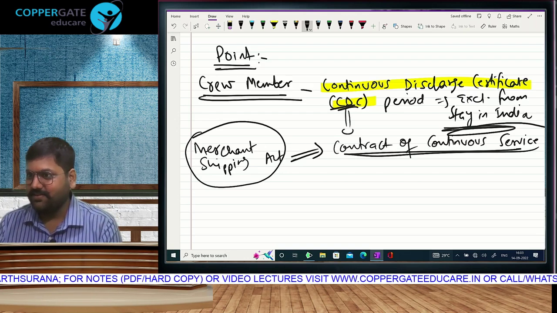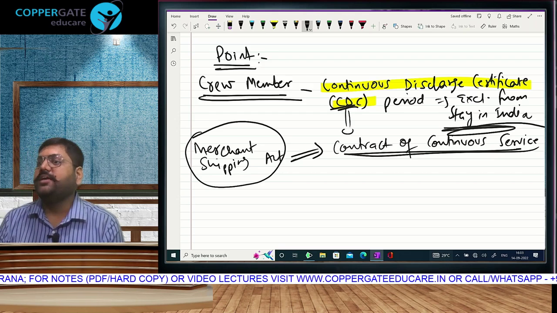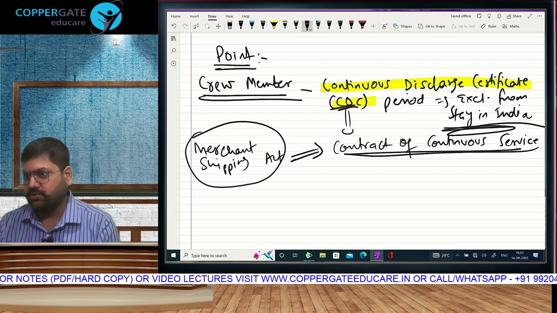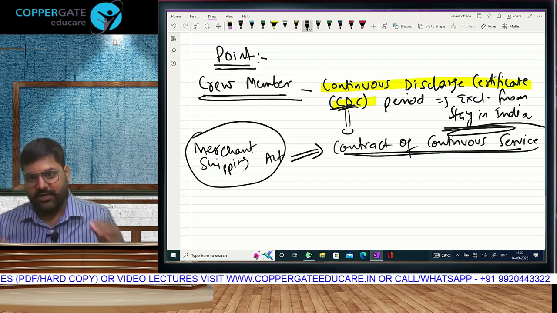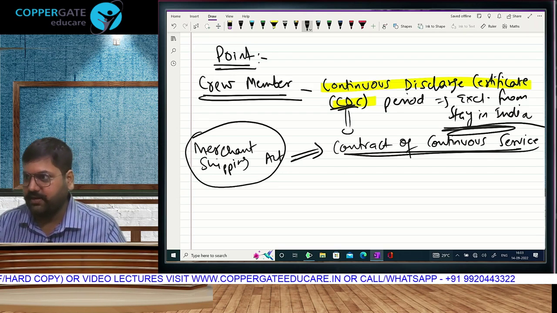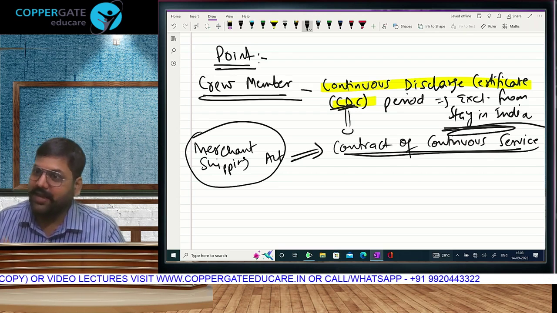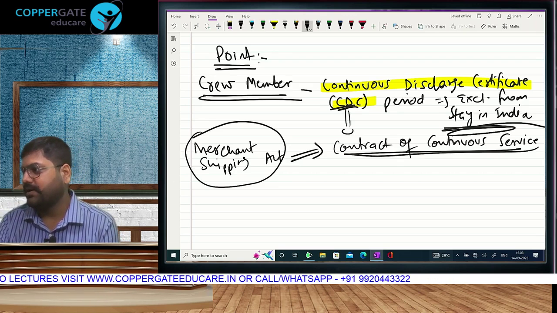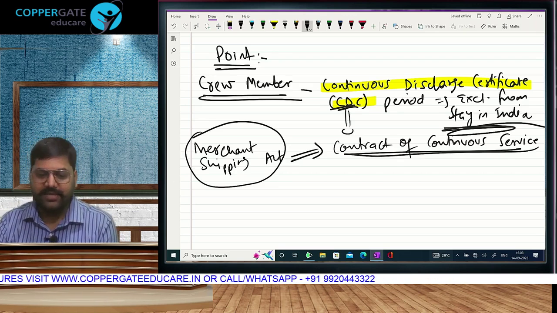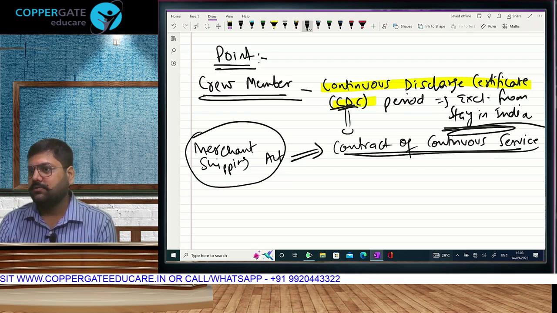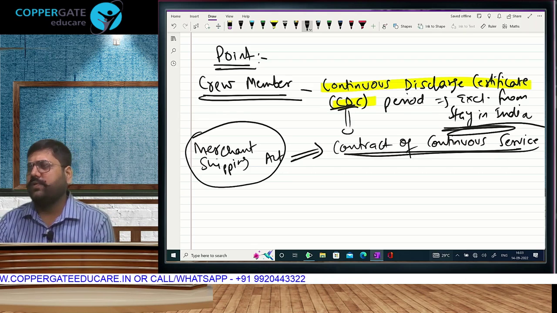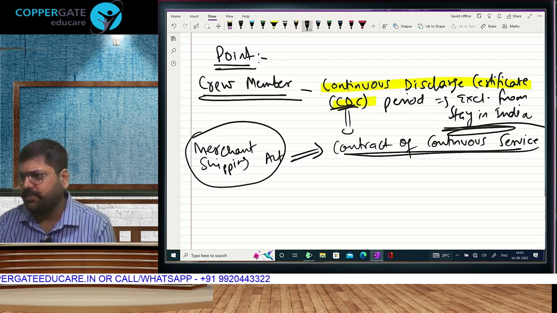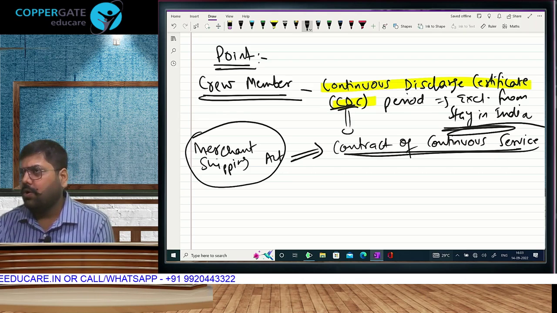Is that clear? So the CDC period will be excluded from stay. In effect, whatever period you were outside India, you were outside India. After coming back, if CDC is going on, it will still be counted as outside India. That's the rule for crew members. And on this, there was a question in the 2016 RTP of CA final.